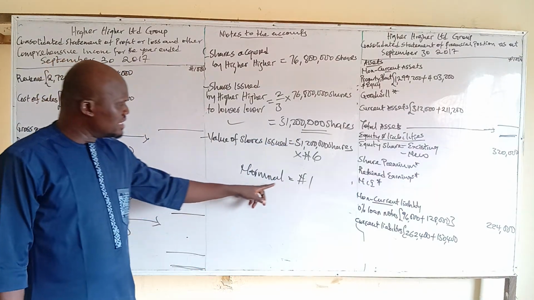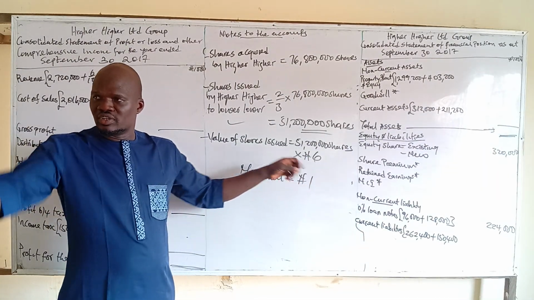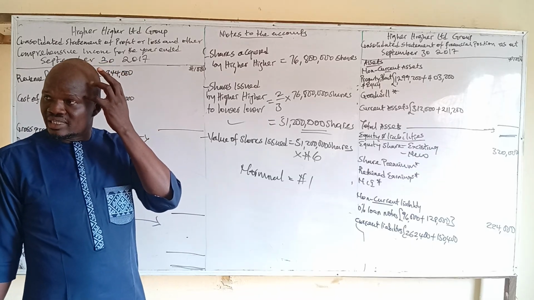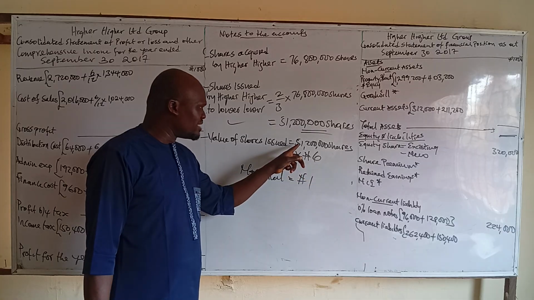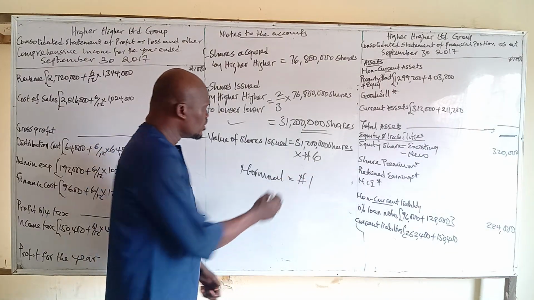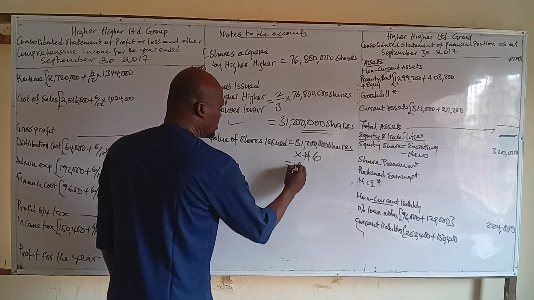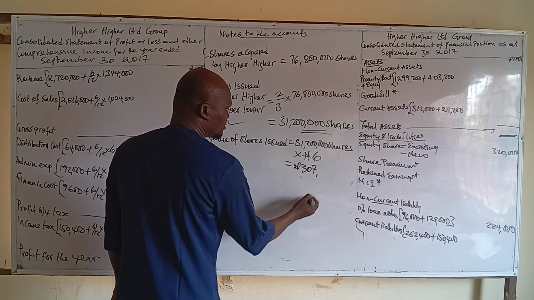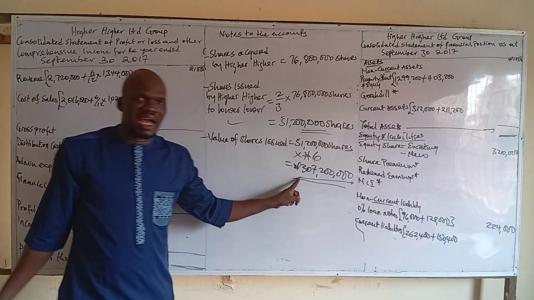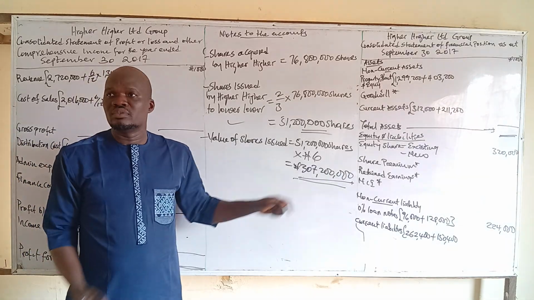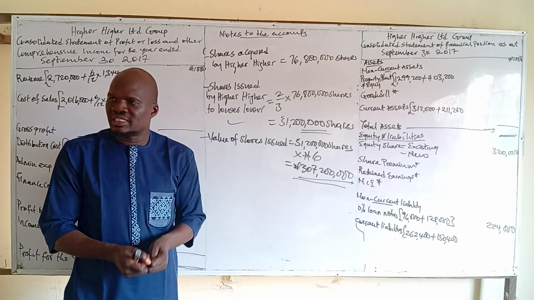We will not value it at this nominal price. We will value it at this market price. And they gave us the market price to be 6 naira. Is it not 6 naira? So 6 naira. When you multiply this by this, what do we have? 307. So the value is going to be 307,200,000 naira.